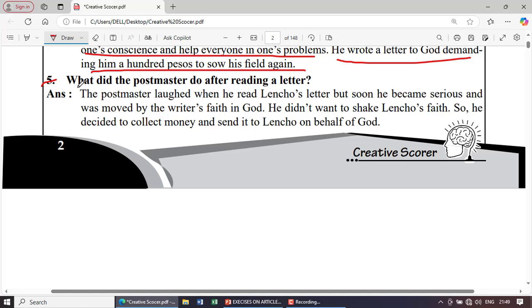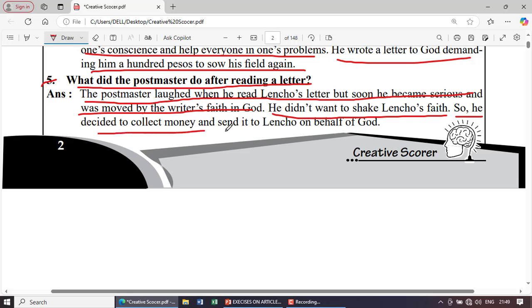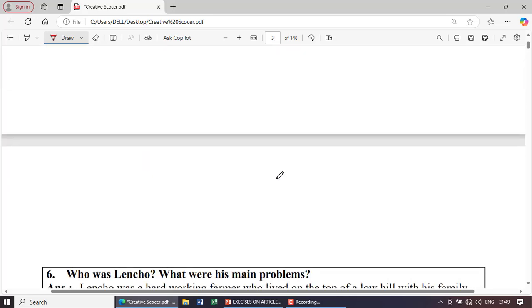Next question. What did the postmaster do after reading the letter? The postmaster laughed when he read Lencho's letter, but soon he became serious and was moved by the writer's faith in God. He did not want to shake Lencho's faith, so he decided to collect money and send it to Lencho on behalf of God.